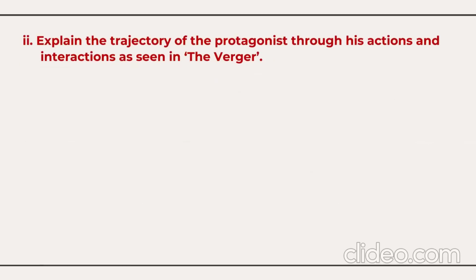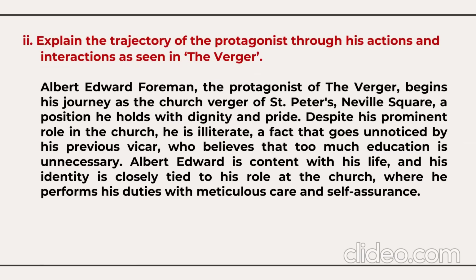Explain the trajectory of the protagonist through his actions and interactions as seen in the story The Verger. Trajectory means the path, the rasta. Albert Edward Foreman, the protagonist of The Verger, begins his journey as the church verger of St. Peter, Neville Square. That's a position which he used to hold with dignity and pride.